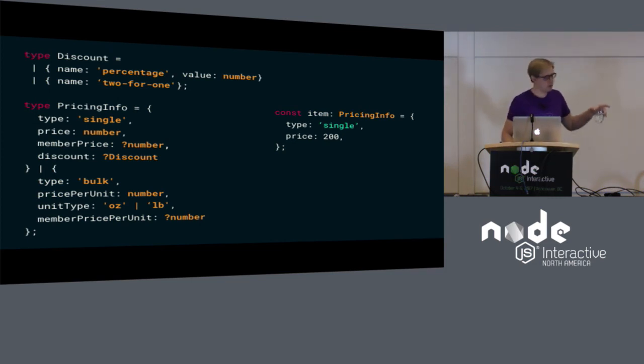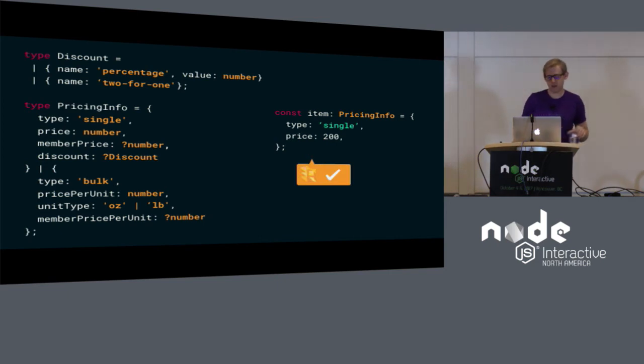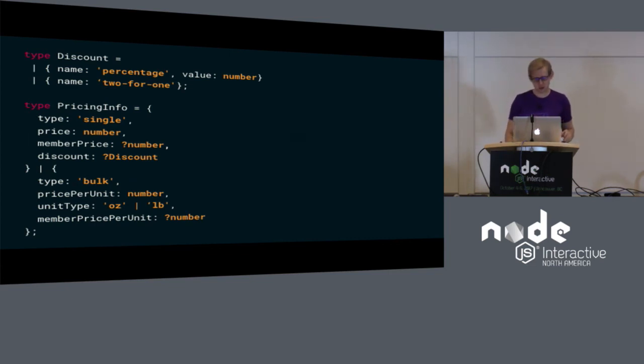And the additional structure means that writing a function like calculate price is a lot more straightforward. And if we mess up and try to apply a discount to a bulk item, the type system is going to let us know that, hey, you're trying to do something that doesn't make any sense. So that's really cool.